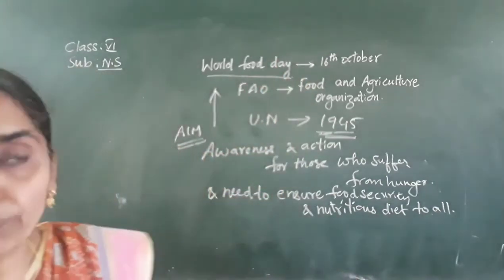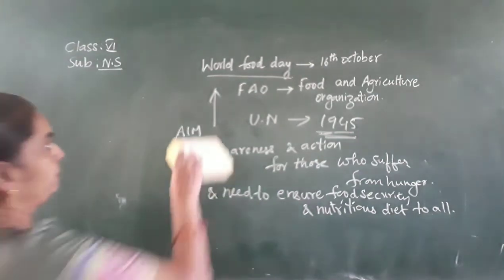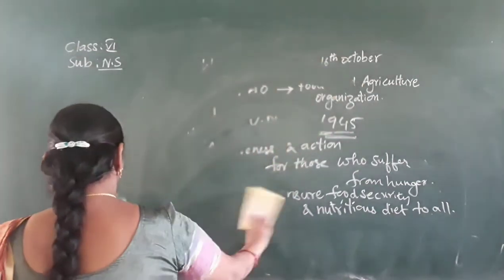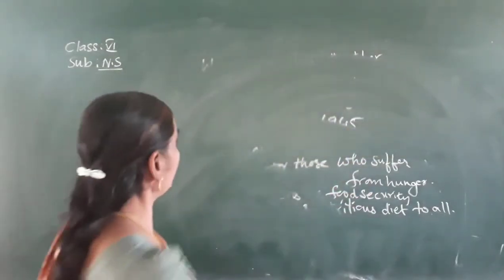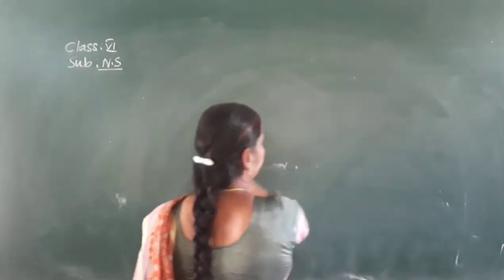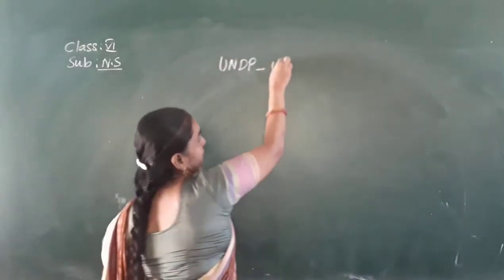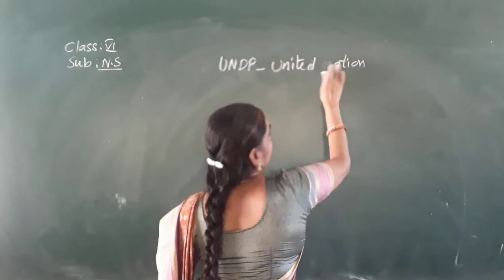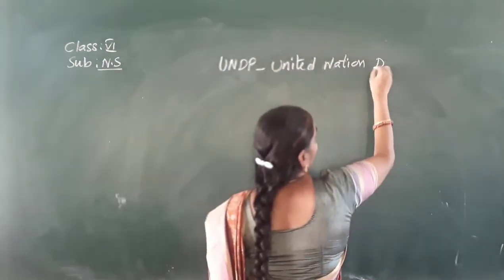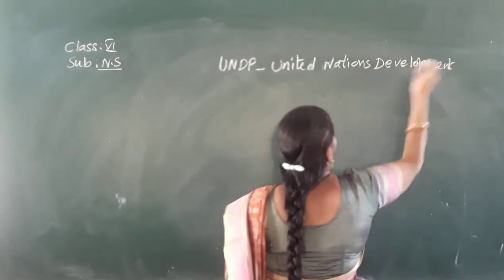Okay, next, what is the full form of UNDP? See children, next abbreviation: United Nations Development Program, UNDP.